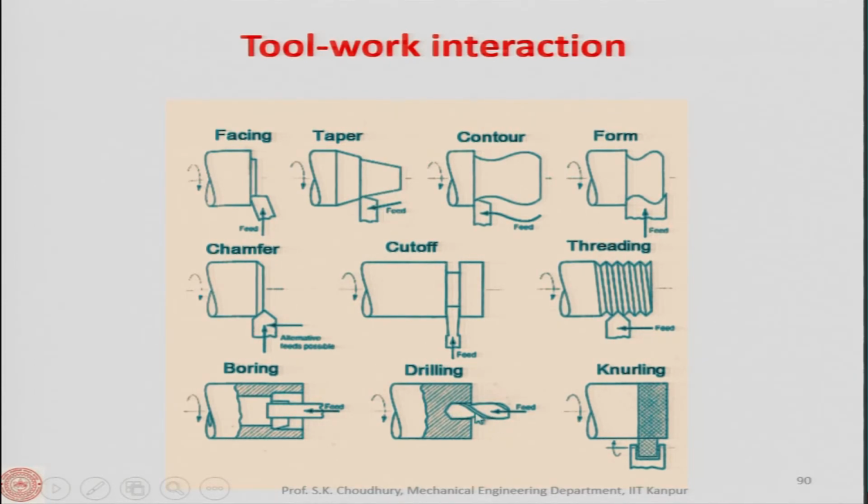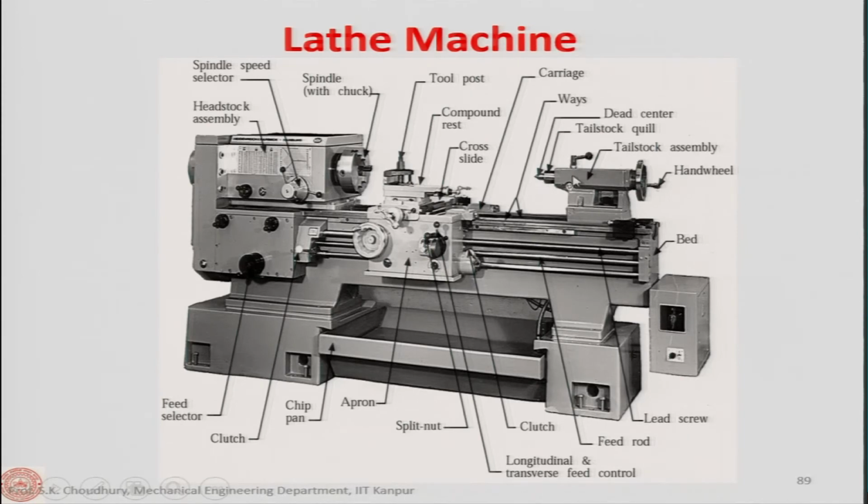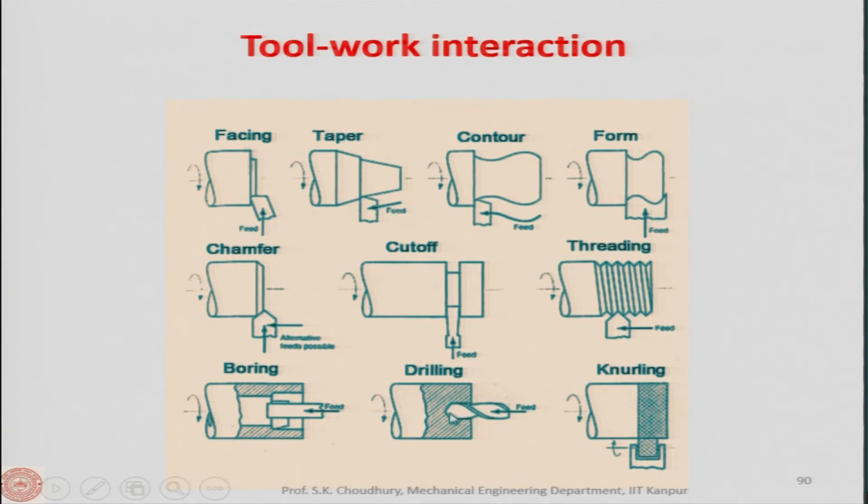In boring and drilling in turning, the job is rotated and fixed here, and in the tailstock the tool is the drill. The boring tool is fixed in the tool post, and the drill is fixed in the tailstock, and it does not rotate. That is the difference between a drilling machine and drilling a hole in turning. So a hole can be drilled and that hole can be enlarged by the boring tool.